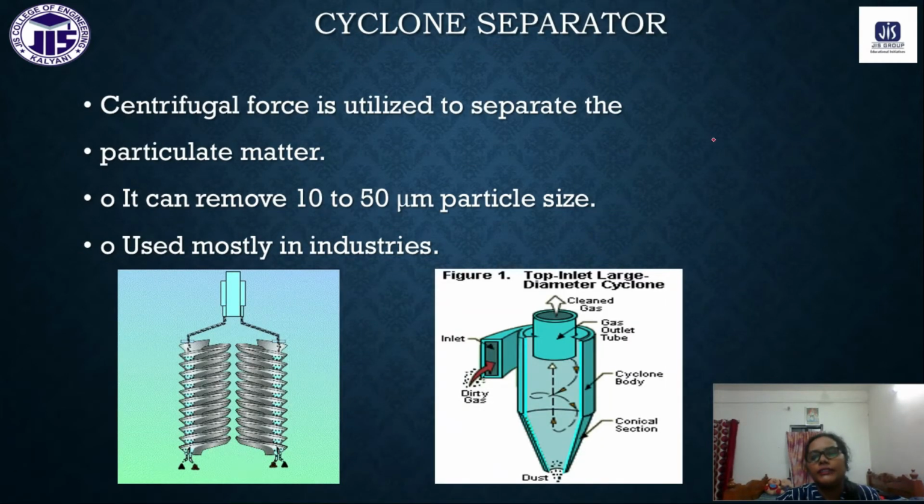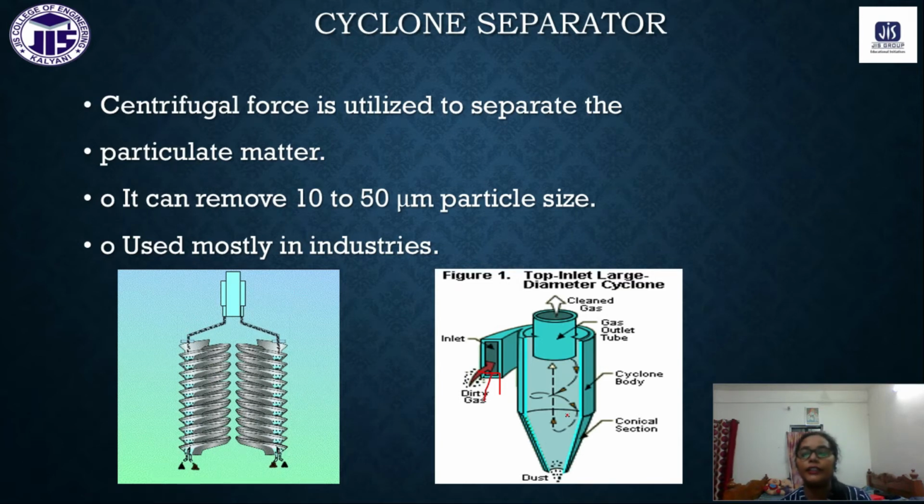So this is the cyclone separator. Generally, from this inlet, the dirty gas, the gas which will be refined, enters into the chamber, and after entering the chamber it will make a cyclone movement.